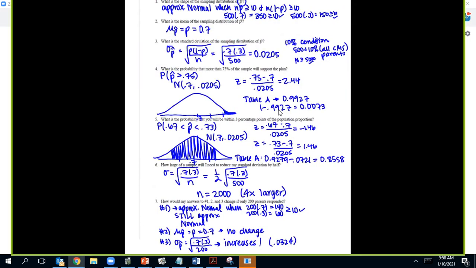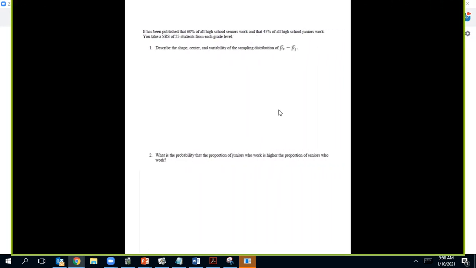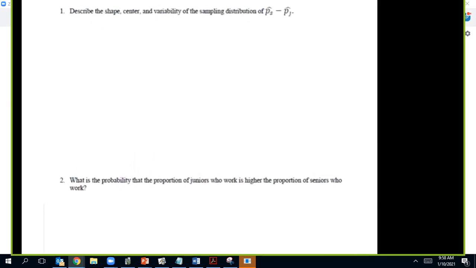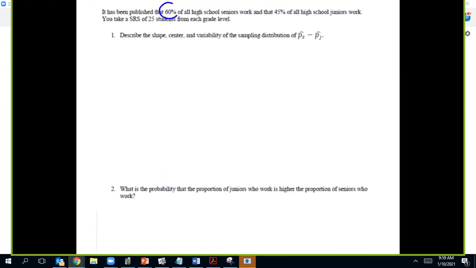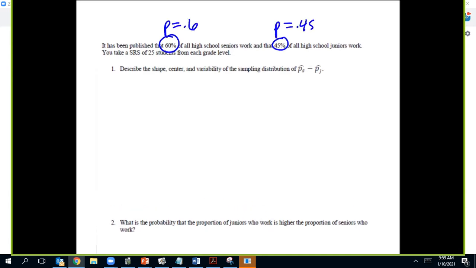And then what I'm going to do now, I'm going to go through each question and just help you figure out where to look for the information. They get a little bit less scaffolded for each one, and then I'll do the multiple choice. So this one, if you look, you see this is a percent, and this is a percent. So we have P equals 0.6 and another P equals 0.45. And so it looks like we have seniors and juniors that I would want to label.